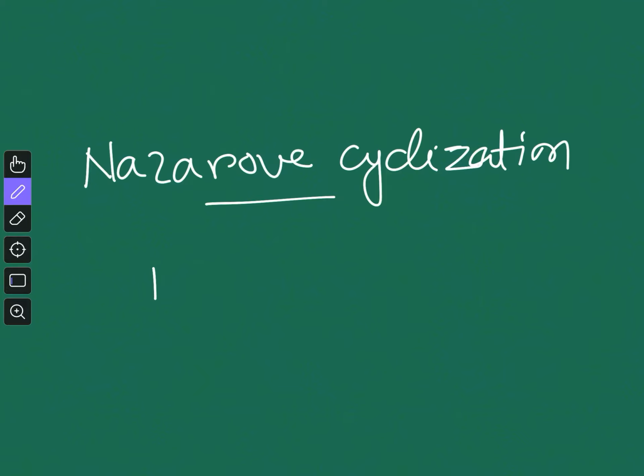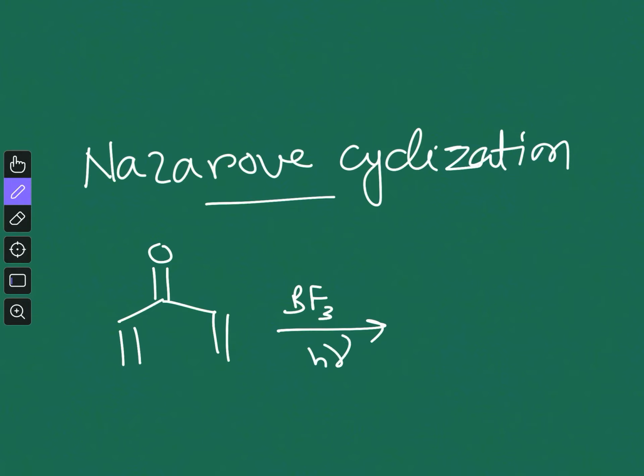If I want to represent the reaction simply, it will look something like this. This is an alpha beta unsaturated dienone, and if you treat this with some Lewis acid, let's say BF3, or you can also use acids like phosphoric acid, or you can use light for this reaction.